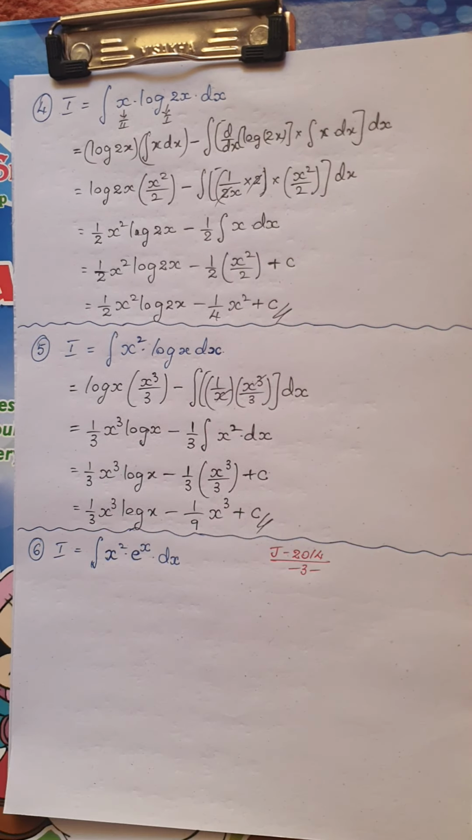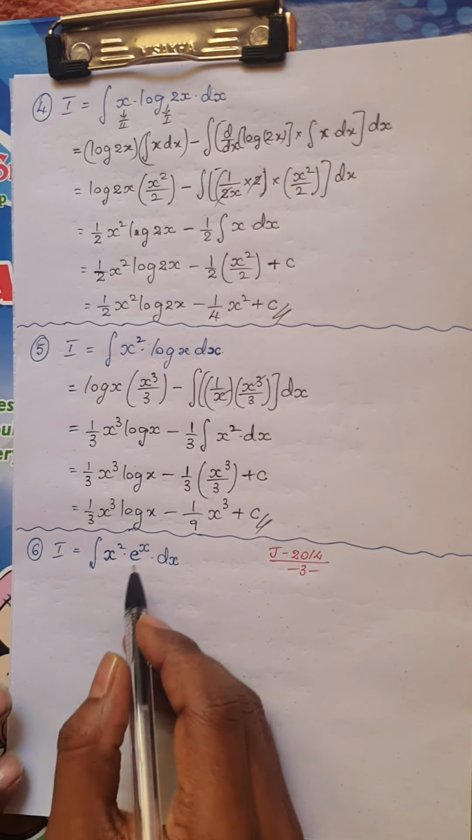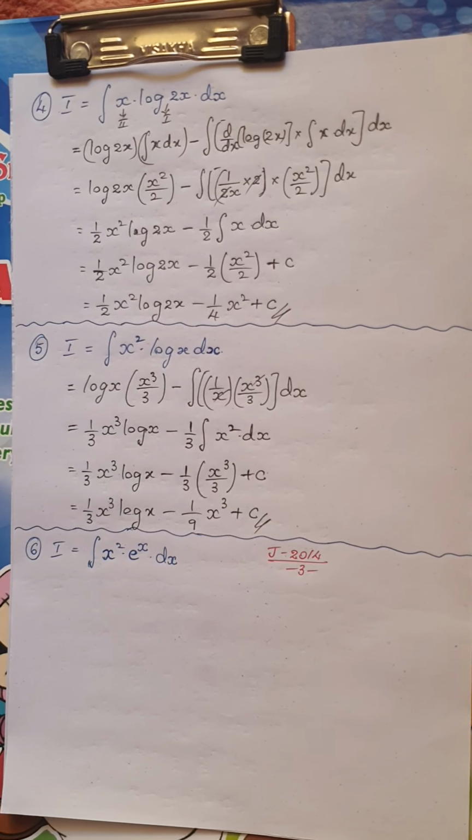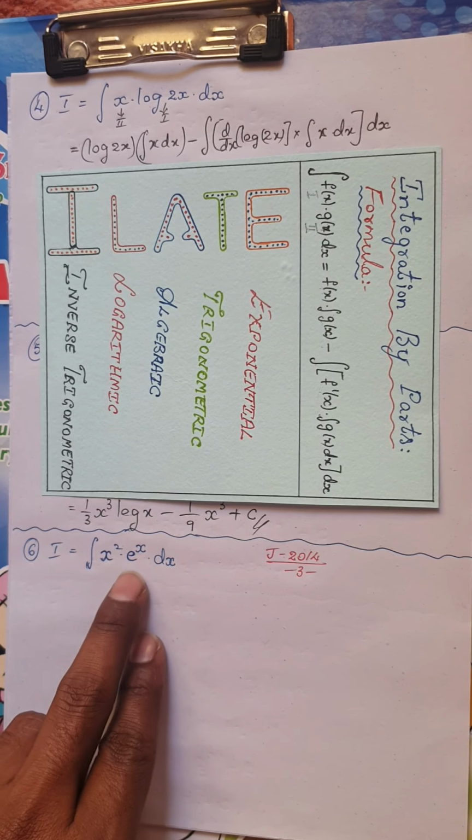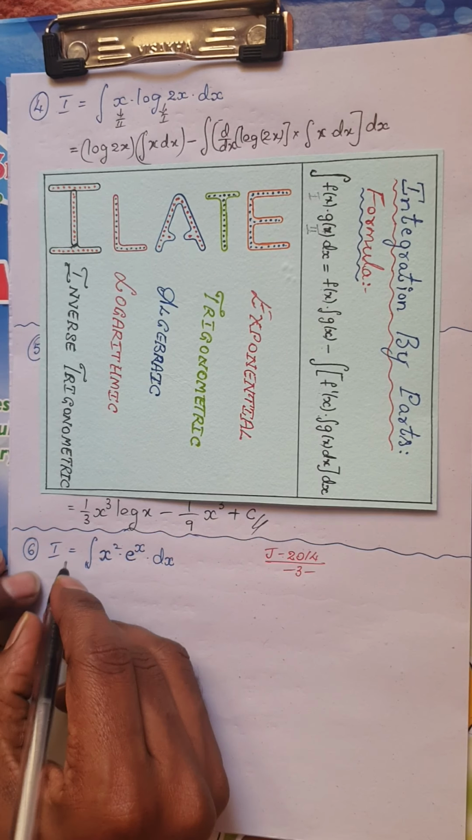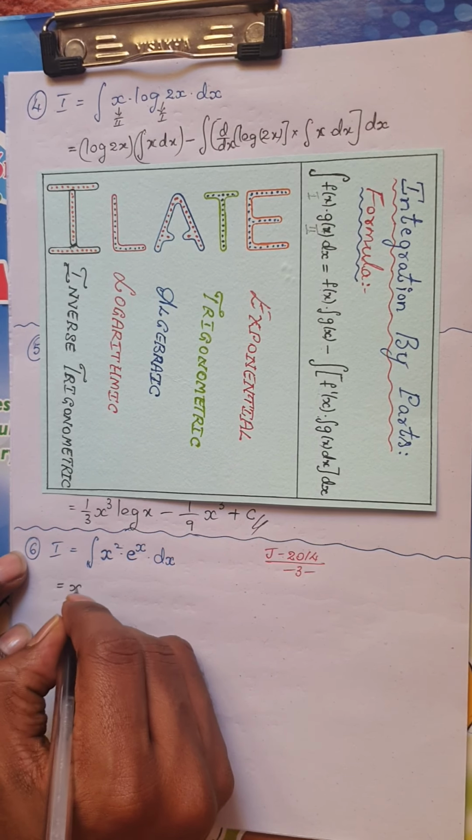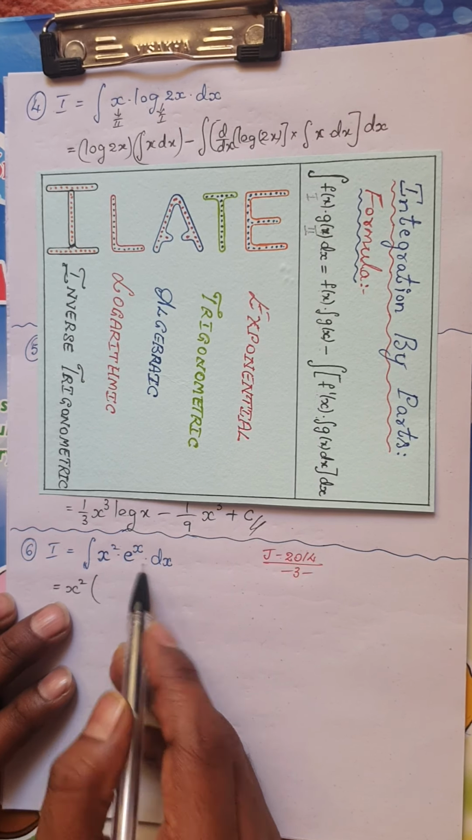Right. The next integral I have is integral of x cube into e power x dx. So, here I have algebraic, because x square is algebraic, and what is e power x? E power x is exponential. Okay, so which comes first? A comes first. So, I will keep first function as it is, which is x square, and integrate e power x. I hope you know the procedure.